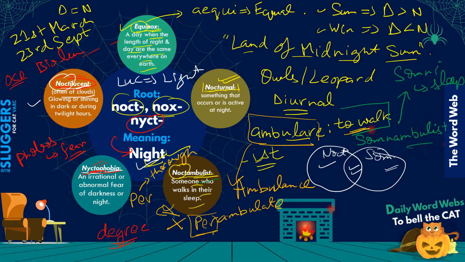Okay, this per derives rather from peri, which stands for the surrounding of something, like perimeter, right? And hence perambulate. Ambulate comes from to walk, and per means peri. That means to perambulate means to walk around something, going round and round something, right? So that's what perambulate would stand for. So I guess that's about it so far as today's word web is concerned.